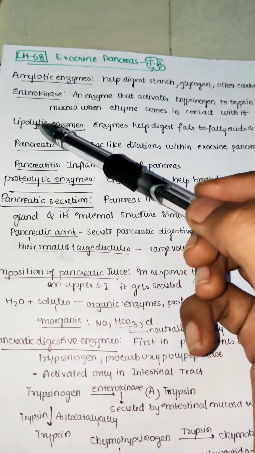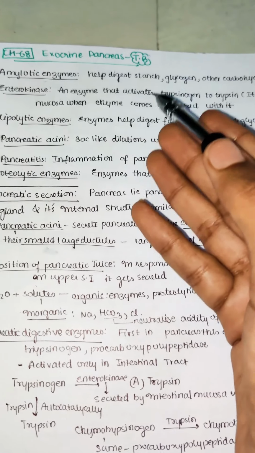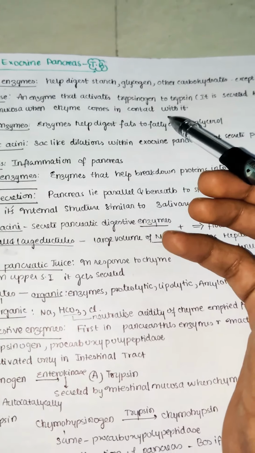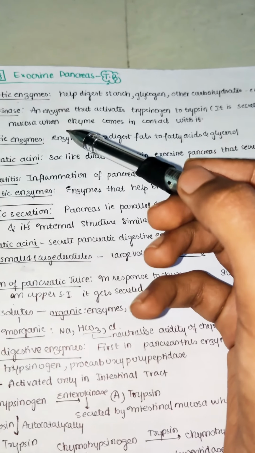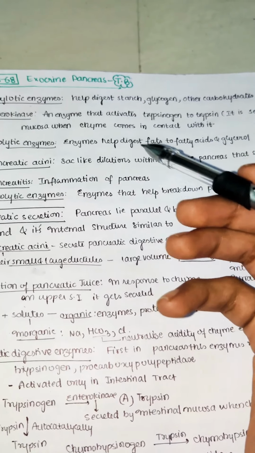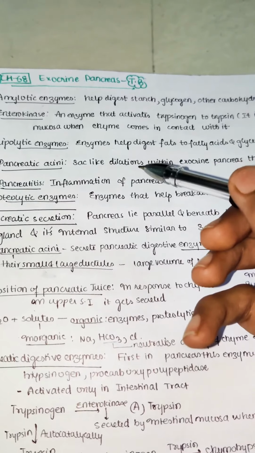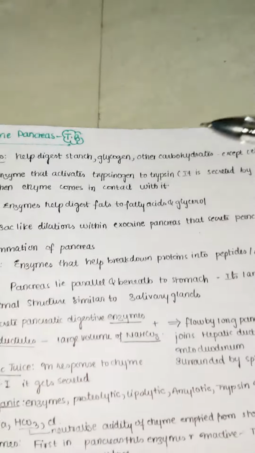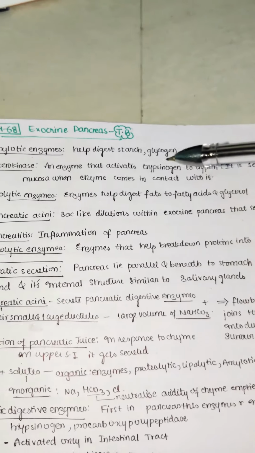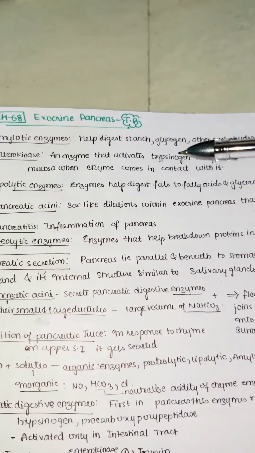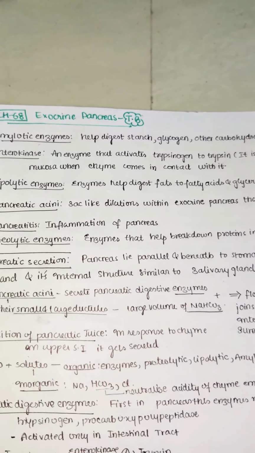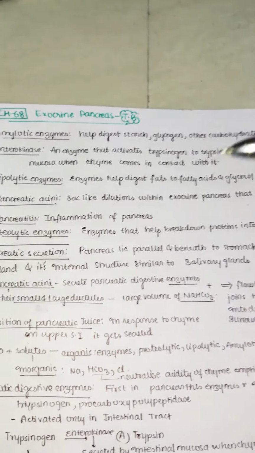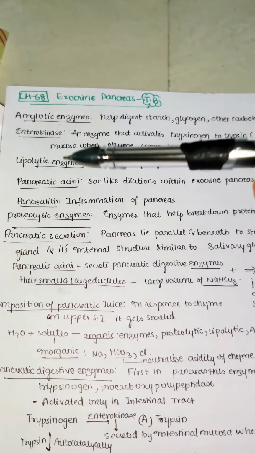And next, coming to enterokinase. Enterokinase is an enzyme which mainly activates trypsinogen to trypsin. It is mainly secreted by the intestinal mucosa when chyme comes in contact with it. So remember, enterokinase activates trypsinogen to trypsin, and whenever the food, the chyme, comes in contact with the mucosa, then trypsinogen is converted into trypsin.